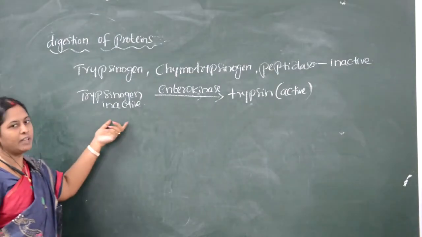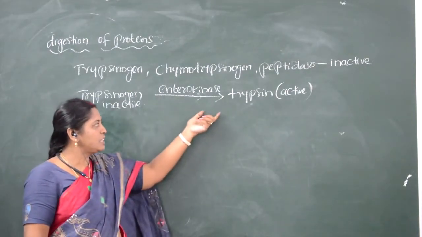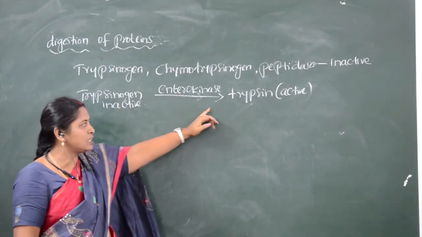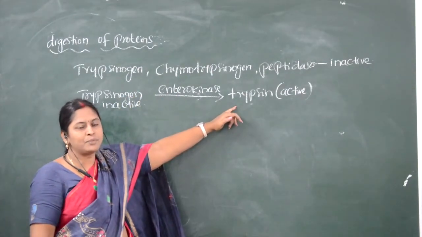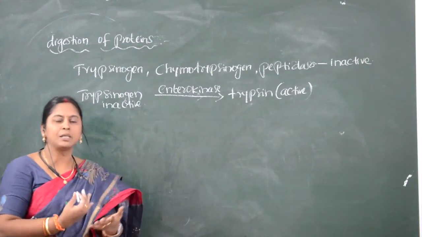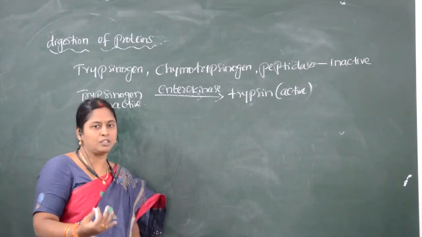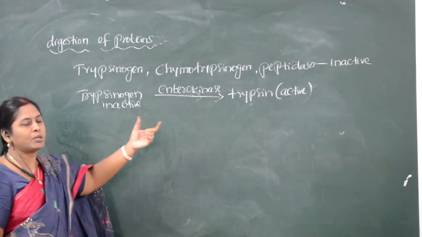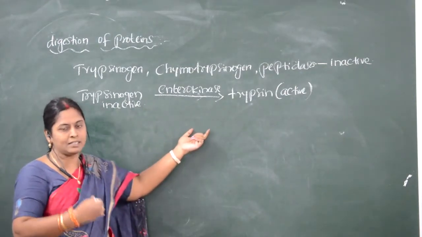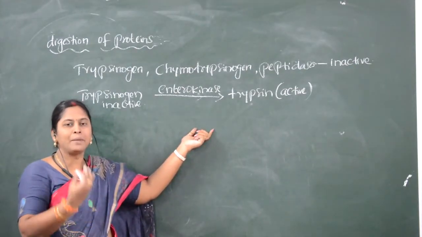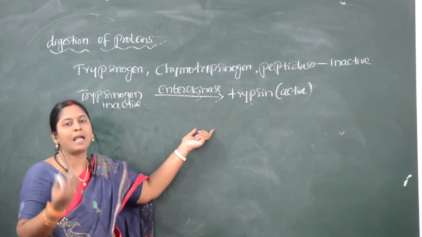But here what we have to observe is, if a little bit of trypsinogen is converted to active trypsin, that trypsin can convert the remaining trypsinogen or other enzymes into active forms. Such a process we call autocatalysis. Autocatalysis means the enzyme can make the remaining enzyme into active form.